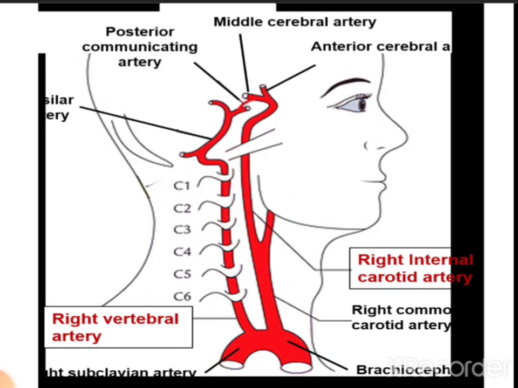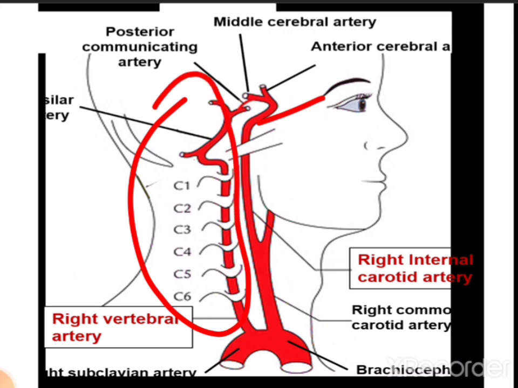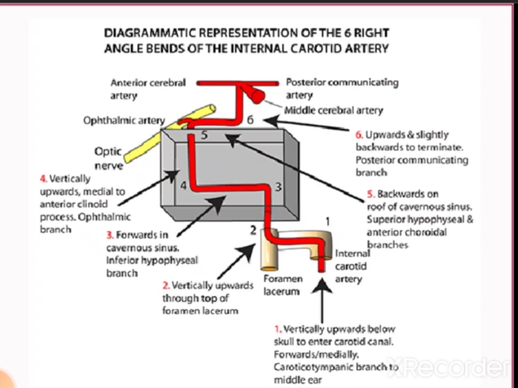So these are the branches of the common carotid artery, and then the passage of the internal carotid artery on the anterior side. This is the anterior part of the circle of Willis, and this is the posterior part of the circle of Willis, which is formed by the vertebral artery. So this is the diagrammatic representation of the internal carotid artery.